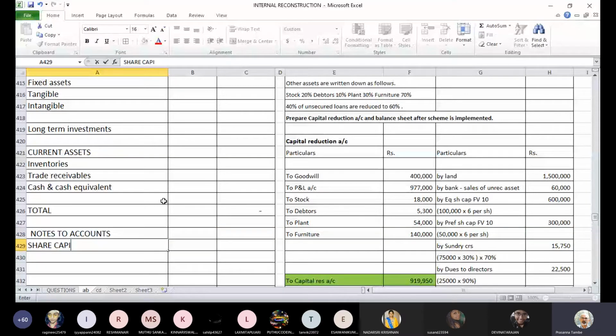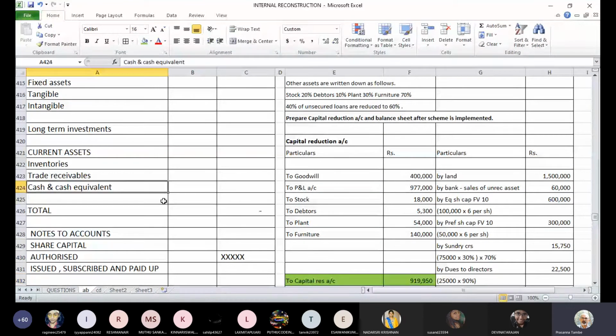First will be share capital. Share capital authorized. We don't know, so let's leave it as it is. Subscribed and paid up.